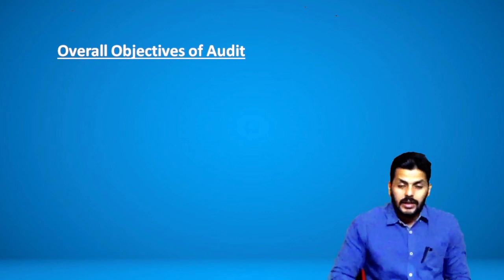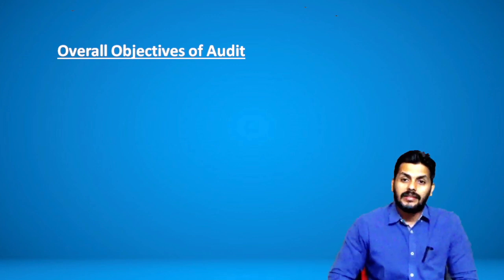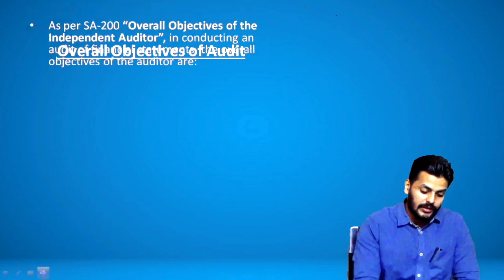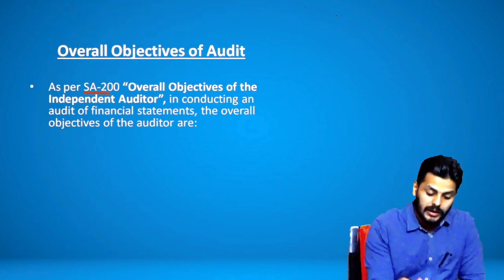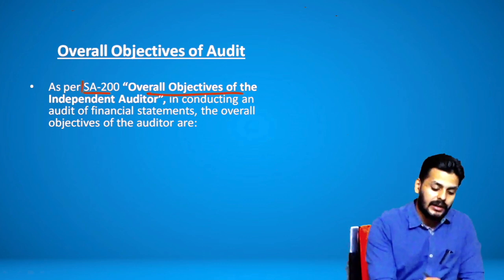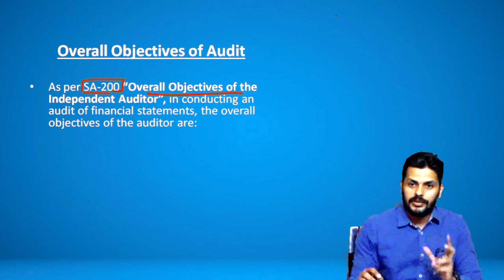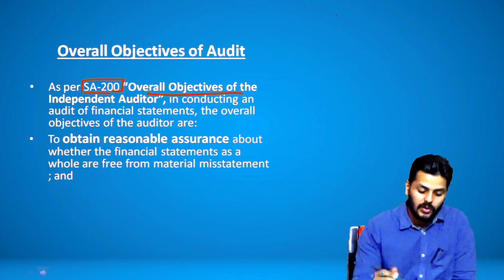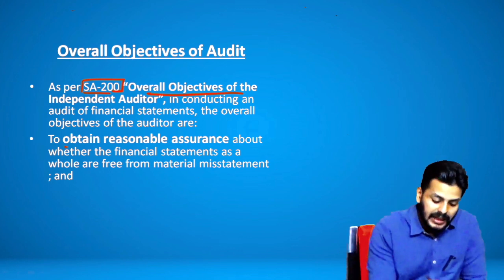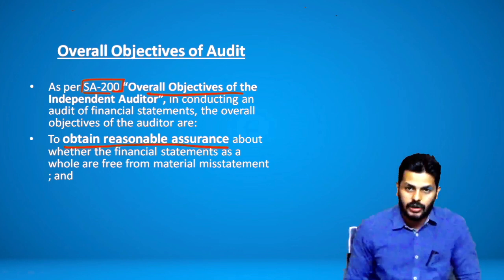Moving up next is the biggest question here: what are the overall objectives of audit? The overall objectives of audit are discussed in standard number 200, which discusses the overall objectives in conducting the audit, and it says there are two pieces to the statement. Piece 1: the overall objective of audit is to obtain reasonable assurance.